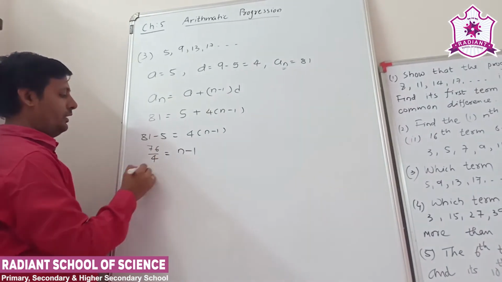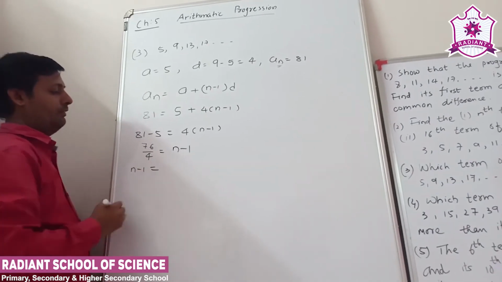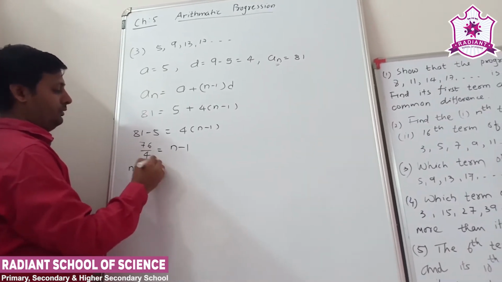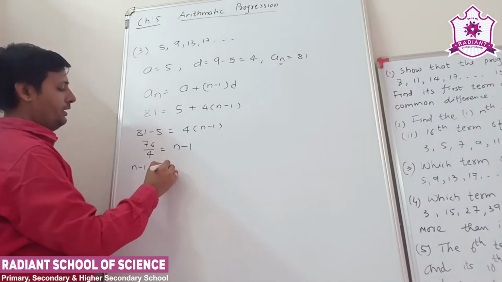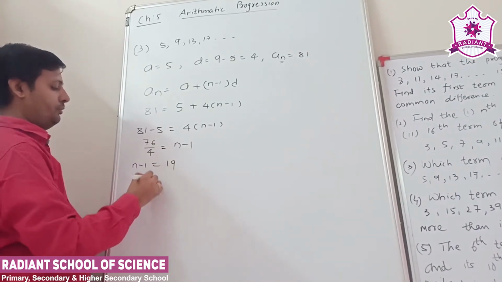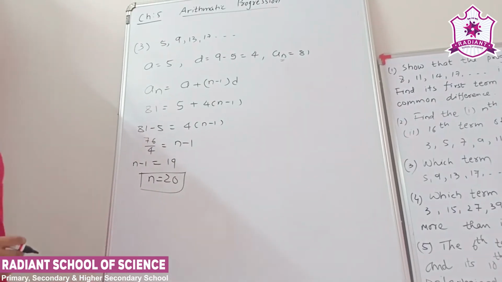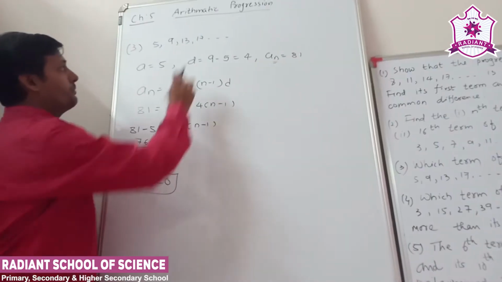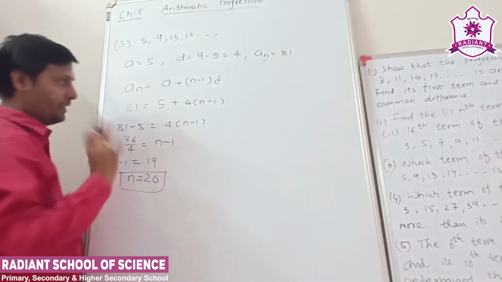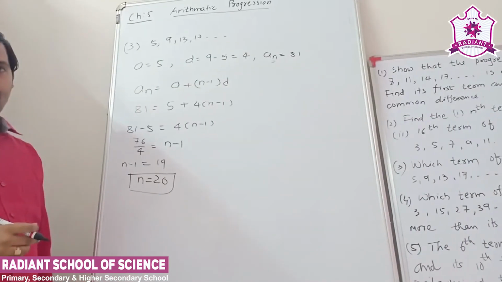Now cut it. So n minus 1 is equal to 19. So n is equal to 20. We got n is equal to 20. So 81 is the 20th term of the given AP.